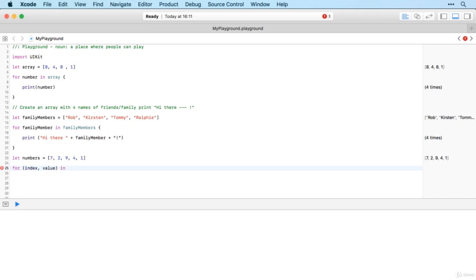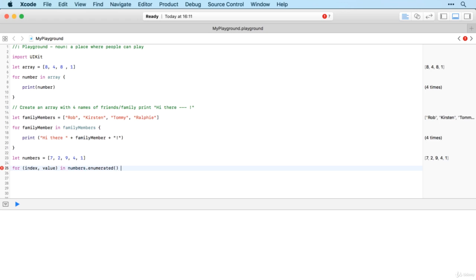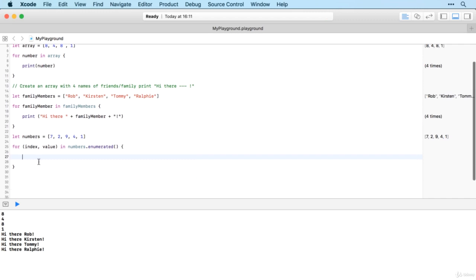And this time we want to take the array, so numbers, and make it enumerated, which is essentially spread it out into its components. And now we can use each of these, so index or value, to get either the location of each item or the value itself.